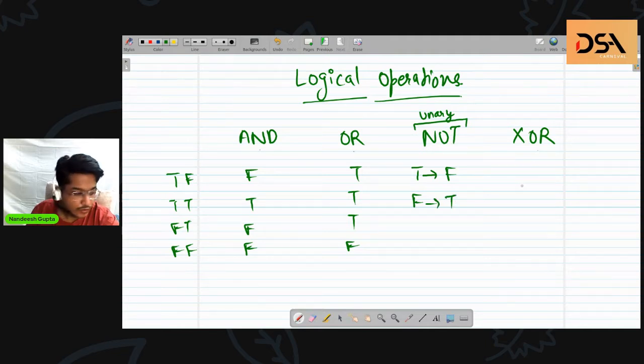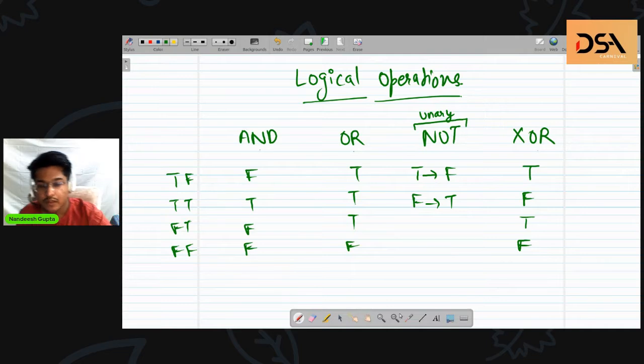And XOR is an important operator if you haven't met it yet, so you can understand it here. XOR of true and false is true. XOR of true true is false. True, and the last one is false.